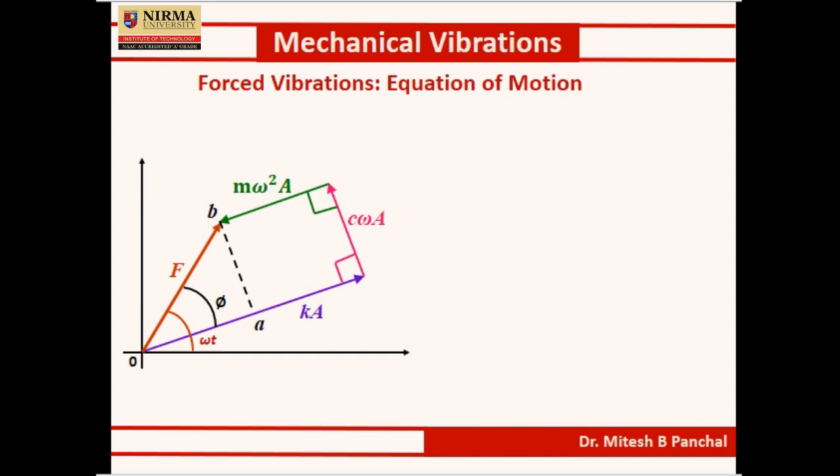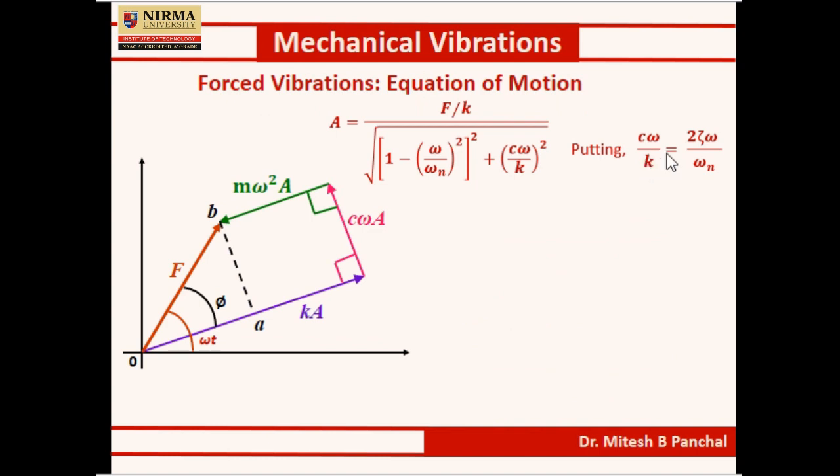Now moving ahead and putting C omega by K equal to 2 zeta omega by omega n, the value of A can be further simplified as F by K divided by the square root.